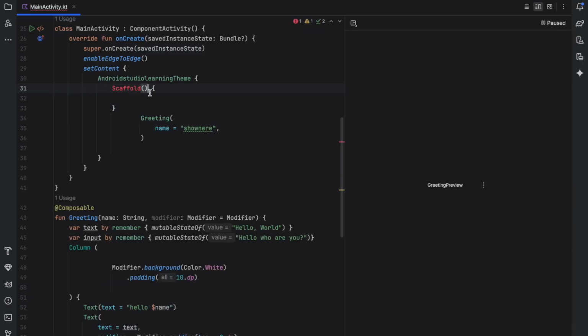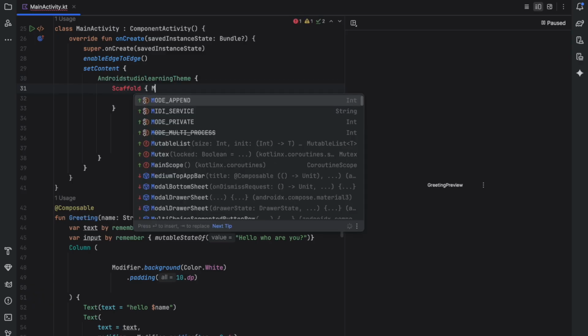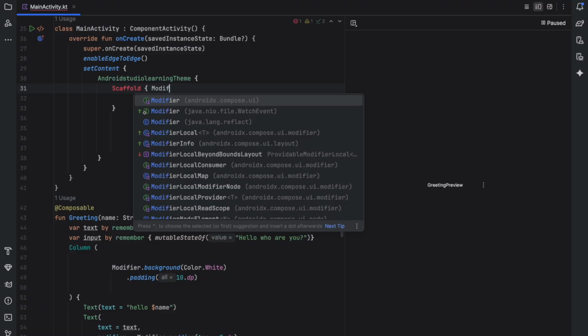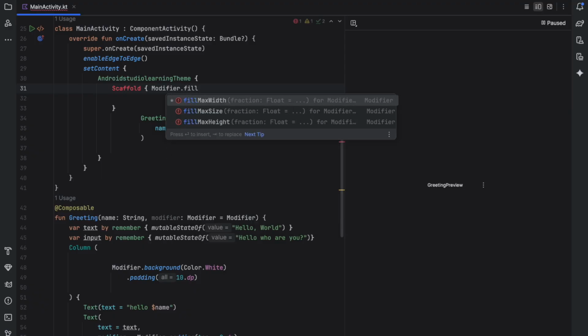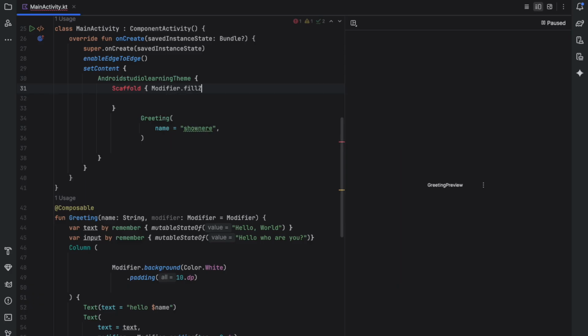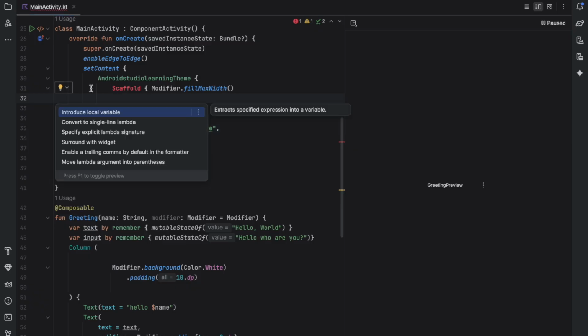I believe we don't need this one. Okay. Now what we need to write like modifier. Okay. Then dot fill max size. I know that this was not that parameter, but for right now we go with this one. Okay. Okay, fill max width, that's all. Even then we are getting some error.